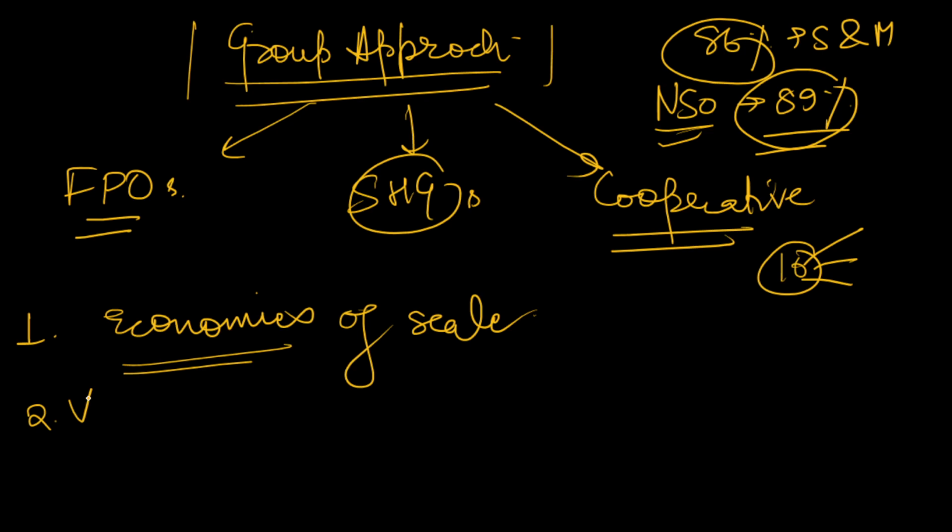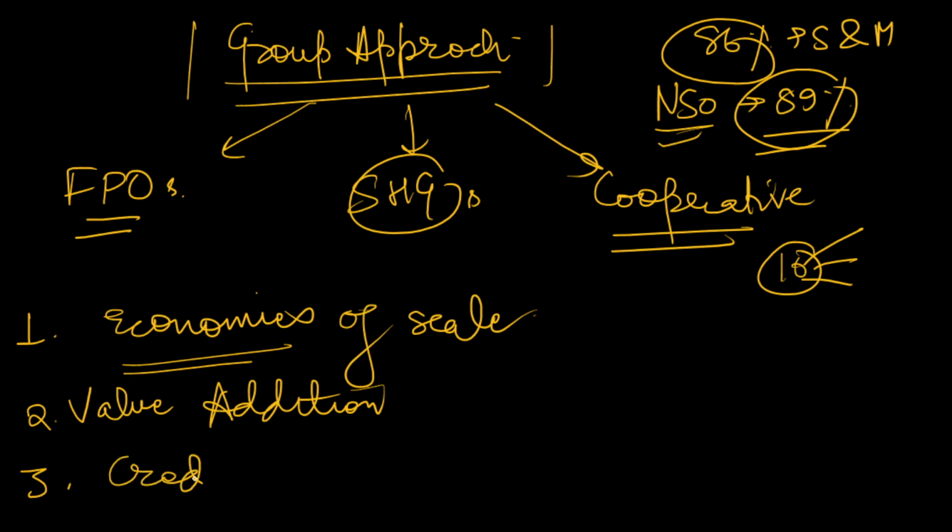Secondly, value addition. In groups, they can invest in processing units, threshing plants, and machinery such as tractors, or they can hire these machineries from custom hiring centers. So value addition will be another good point. Then credit access.